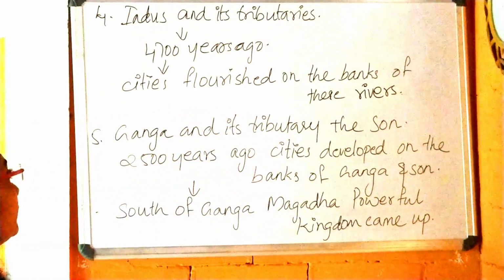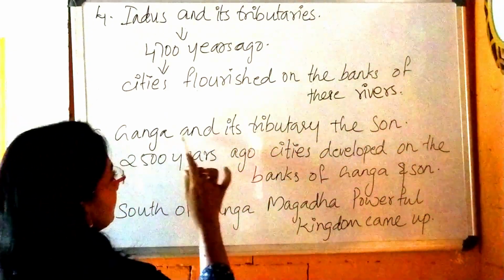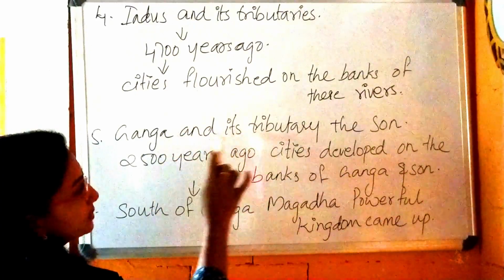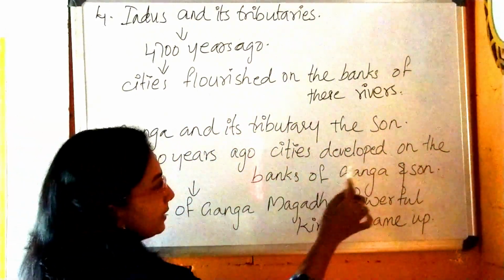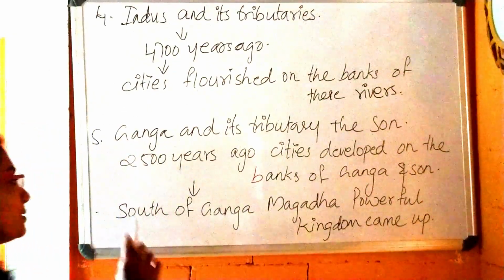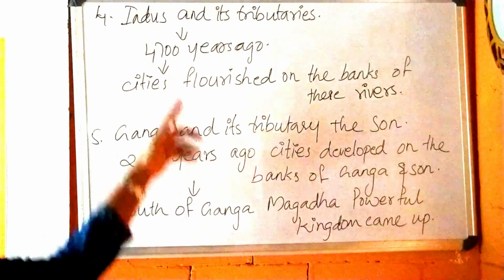Okay. After that, the fifth point, Ganga and its tributary, the Son. What is the Son? Son is the tributary of the Ganga. 2,500 years ago, cities developed on the banks of the Ganga and Son. South of Ganga, Magadha, a powerful kingdom, came up. Let's just go through these points.